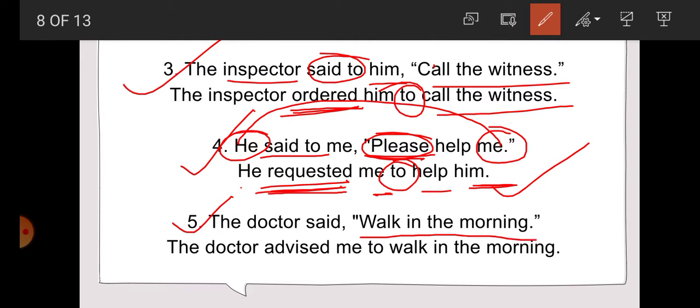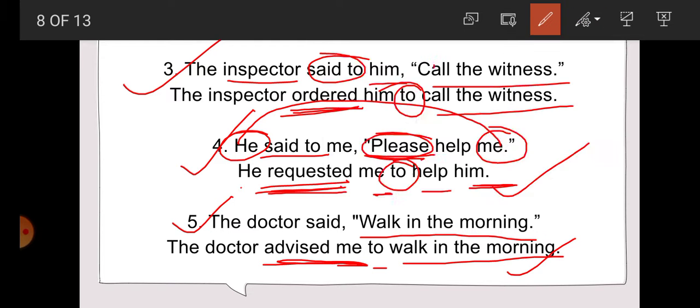Now next example, the doctor said, walk in the morning. So students, the doctor what suggested or advised us? So here walk in the morning is a type of advice. So we will write here advised. We will write the reporting verb advice. The doctor advised me. Object is not written but it is written here. The doctor advised me to walk in the morning.